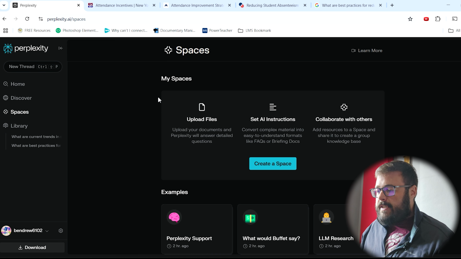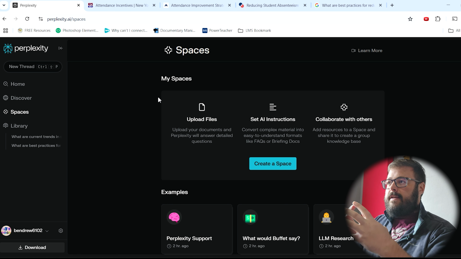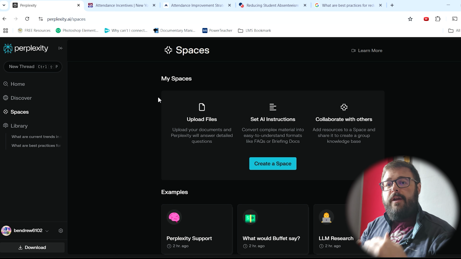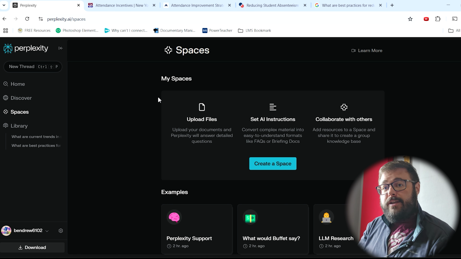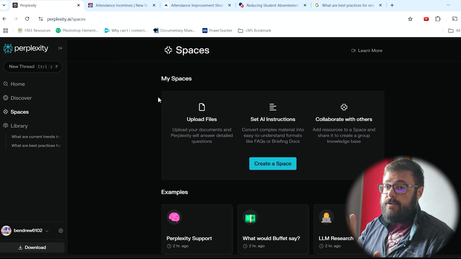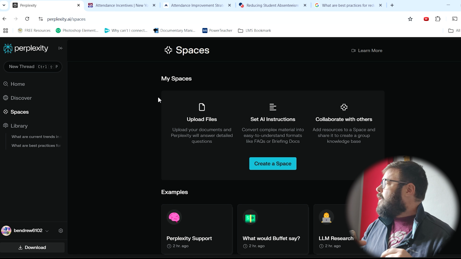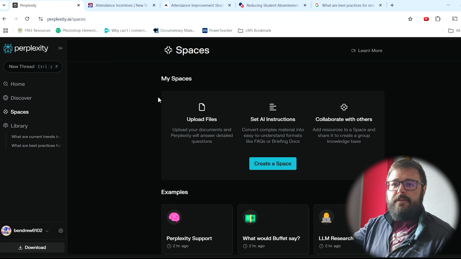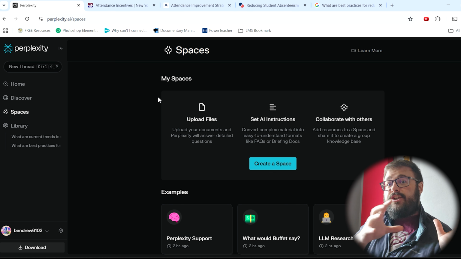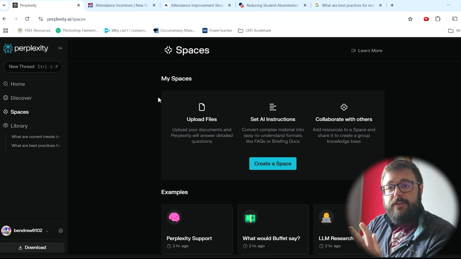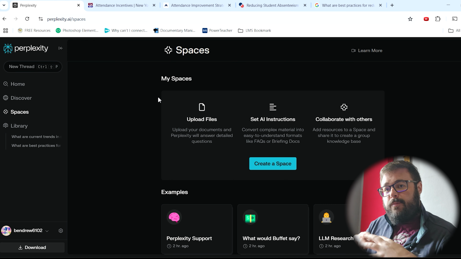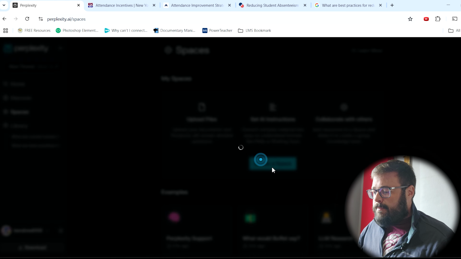Within spaces, you can create, it's kind of like a folder where you will contain your threads, but you can also upload links. You can give it special instructions, and you can also share this with your peers, like with problem of practice partners or other teachers or principals. You can share this entire space with all the information you found with somebody else. So let's create a space.